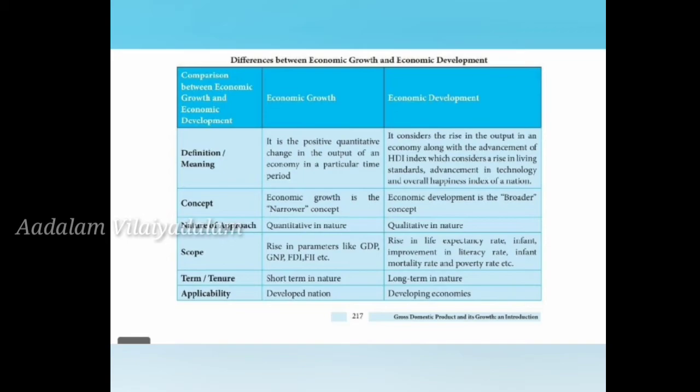Some agriculture policies are price policy, land reform policy, green revolution, irrigation policy, food policy, agriculture labor policy, and cooperative policy. So these are the agriculture policies which have been passed throughout the years, throughout recent times.